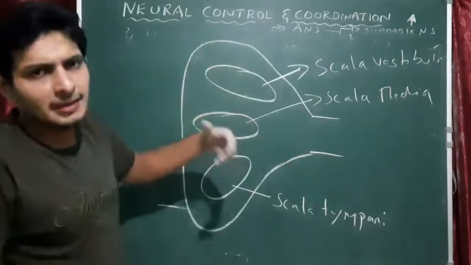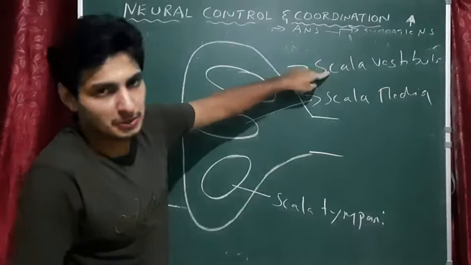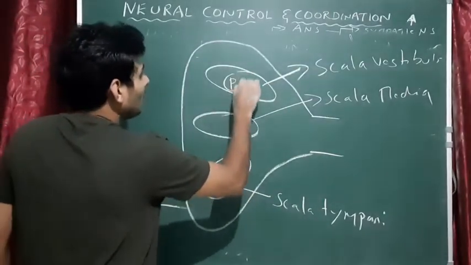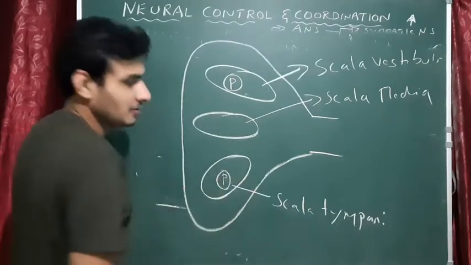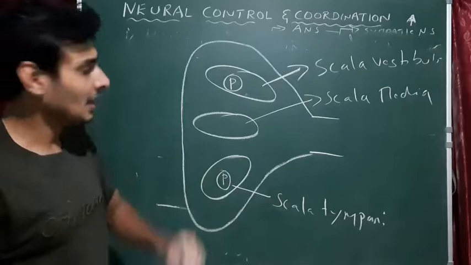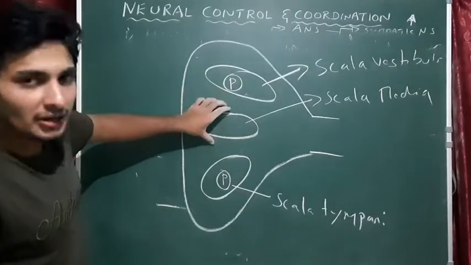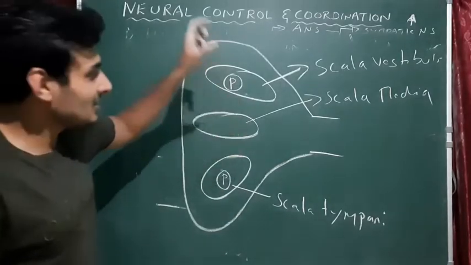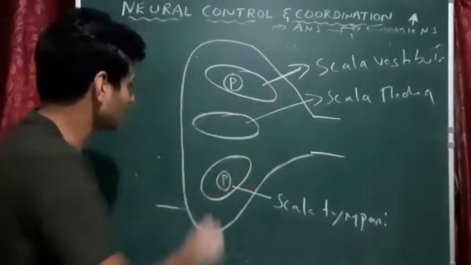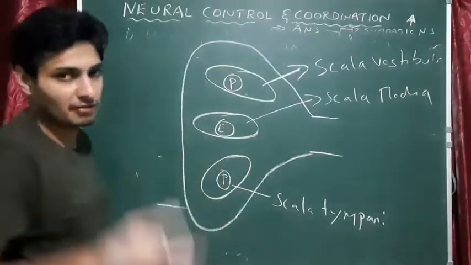Now you may get a question: name the liquid present inside the scala vestibuli or scala tympani. The liquid is perilymph. That's why I write P here. Perilymph. There are two liquids, right? Perilymph, that is in the bony labyrinth, and endolymph. So within the cochlea, the only circle that contains endolymph is the scala media. Scala media, so that is endolymph, not this one.